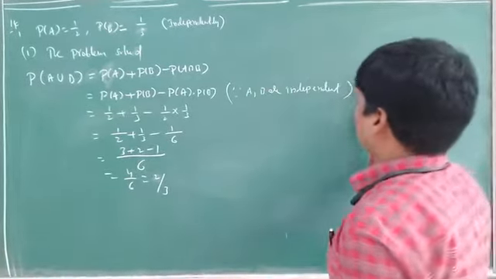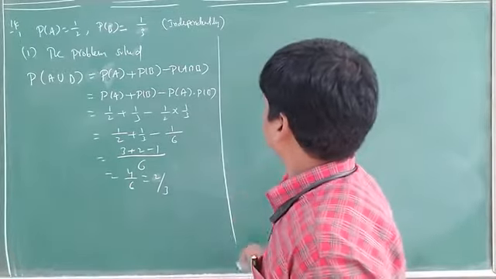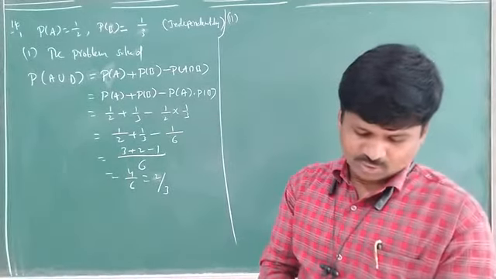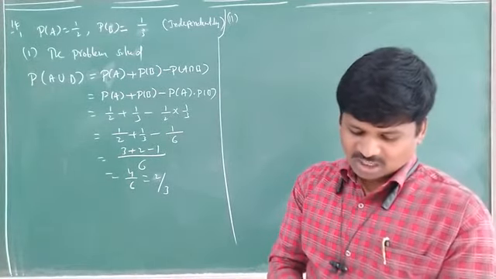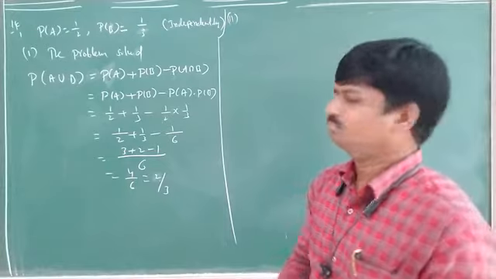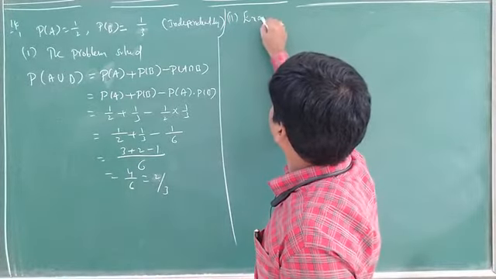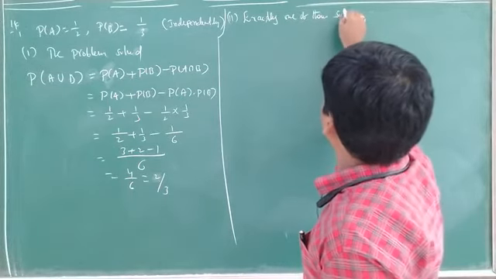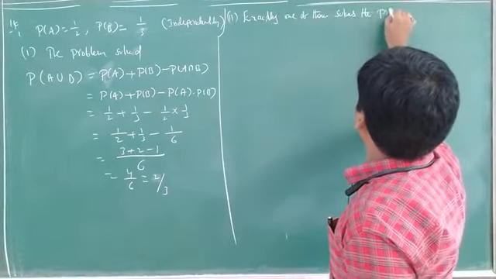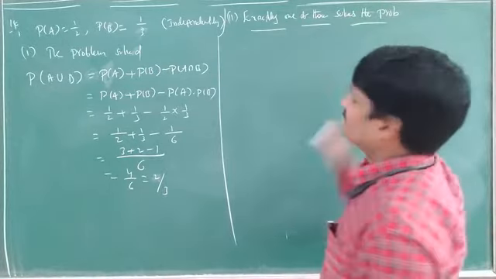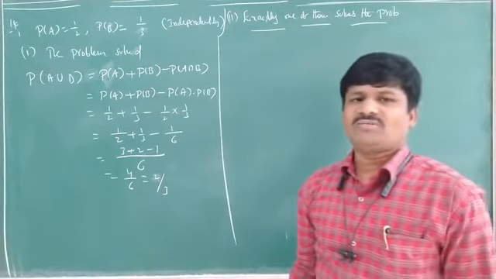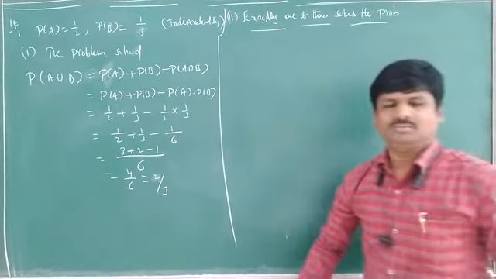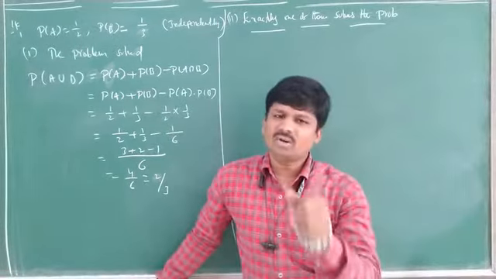Yes. I am going to solve question number 2 also. What is given in 2 here? Exactly one of them solves the problem. Exactly one of them. Who solved? Exactly one of them means A solved or B solved. That means only one person solved.